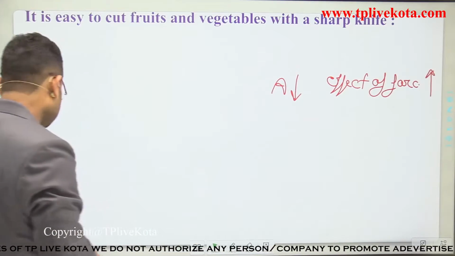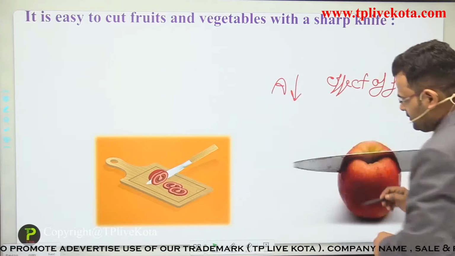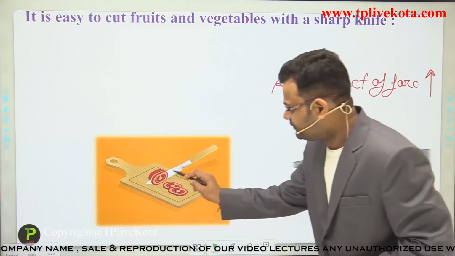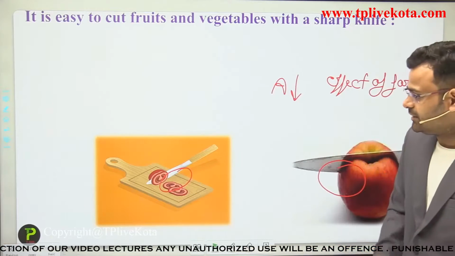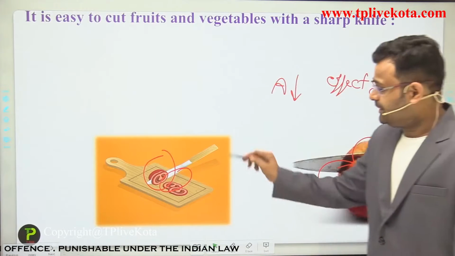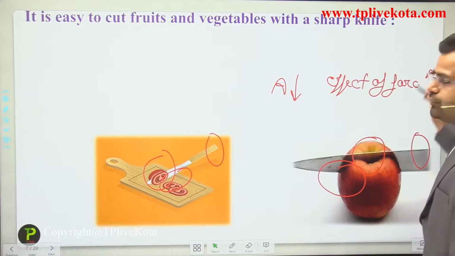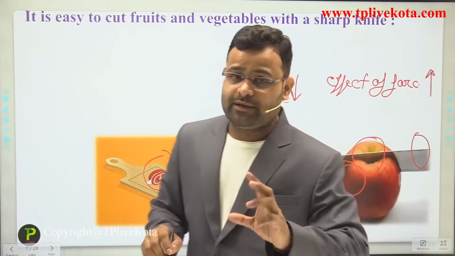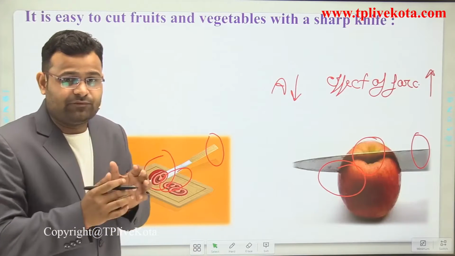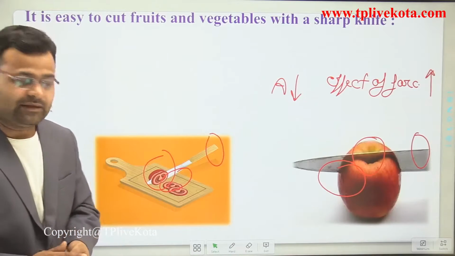Now we discuss the next point, some examples. Here the knife has a sharp point, and similarly this knife has a sharp point, so we can easily cut our vegetables and fruits by applying minimum force. Why? Because the area is less, so the effect of force increases. When we apply 1 Newton, its effect is more than 1 Newton, so we can use minimum force and the effect of force is maximum when cutting fruits and vegetables.